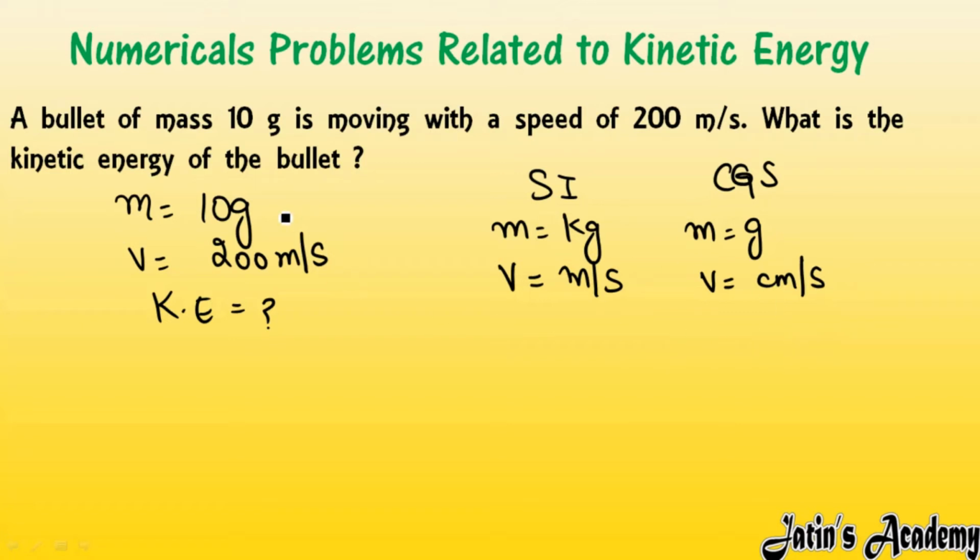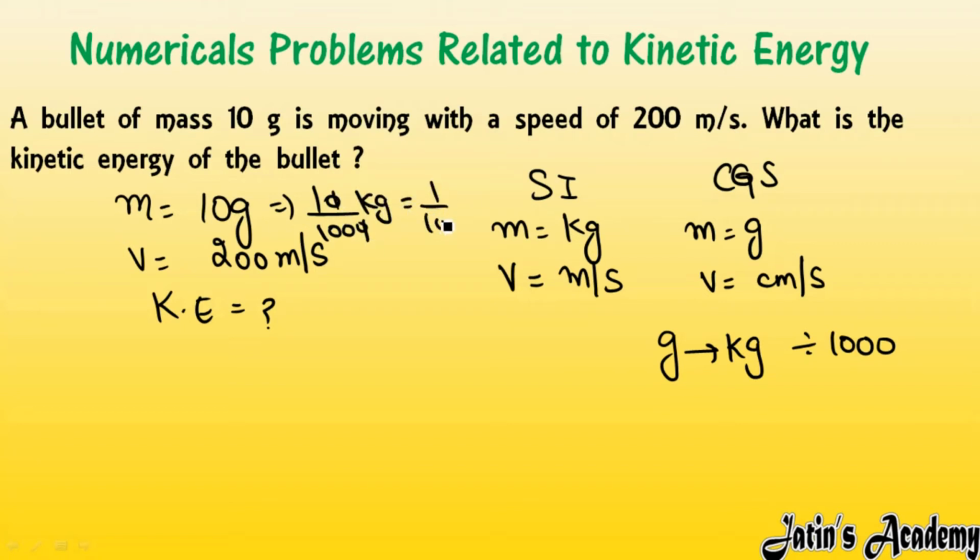Fine. Here you can see mass is in gram but velocity is in meter per second. Firstly we will convert it. So I will convert this 10 gram to kilogram. As you know, in order to convert gram into kilogram, simply divide the term by 1000. So what will you get? You will get 10 by 1000 kg, or cutting 0 with 0, 1 by 100 kg.